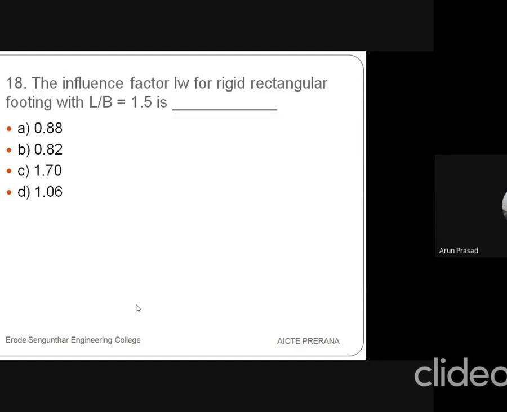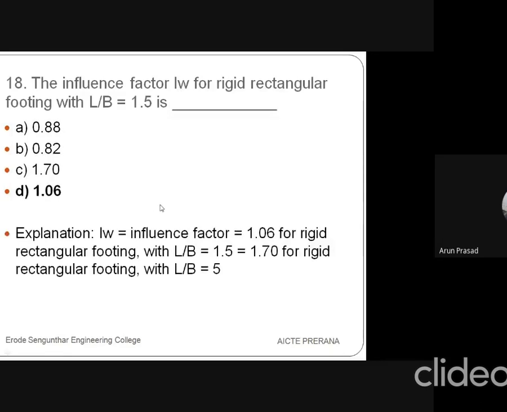Then the 18th question is on the influence factor. IW is the symbol for influence factor. We denote it as IW for a rigid rectangular footing with L by B equal to 1.5. The answer is 1.06.